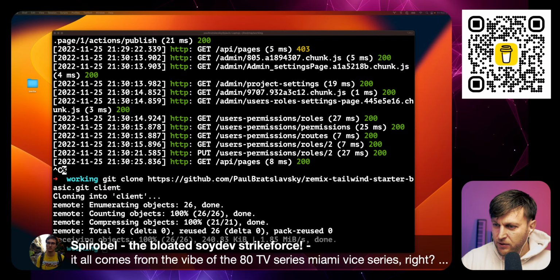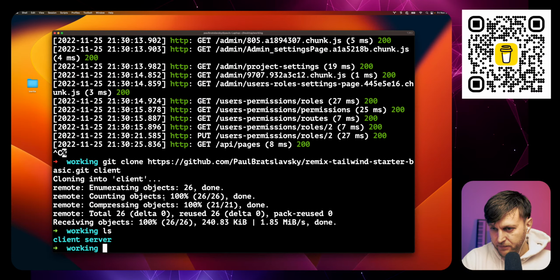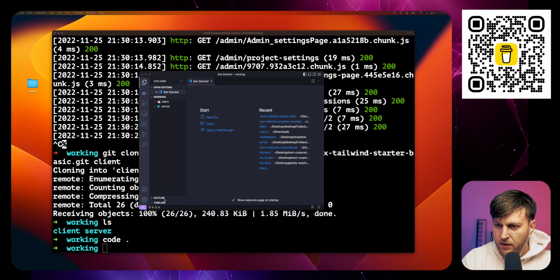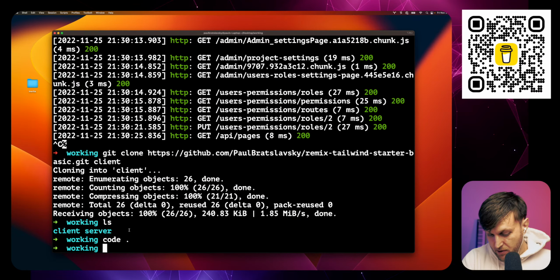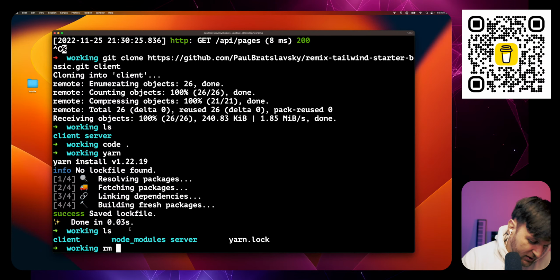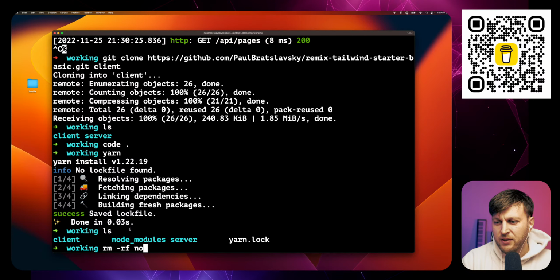All right, so let's go to our client. I should probably also run yarn to install all the dependencies, which is, wait, you've got to switch to the folder where you installed the thing.